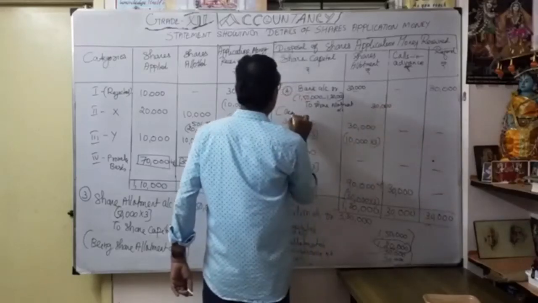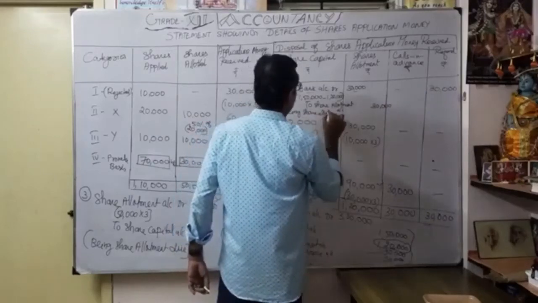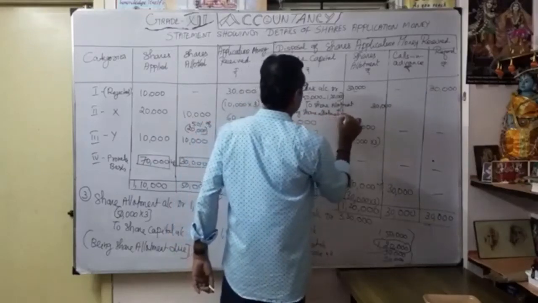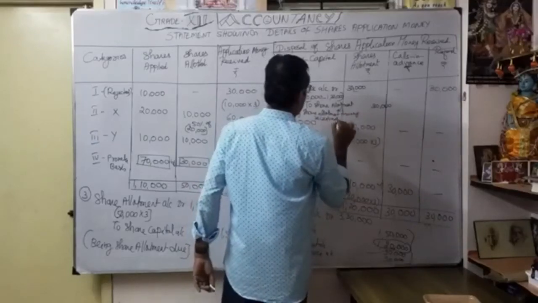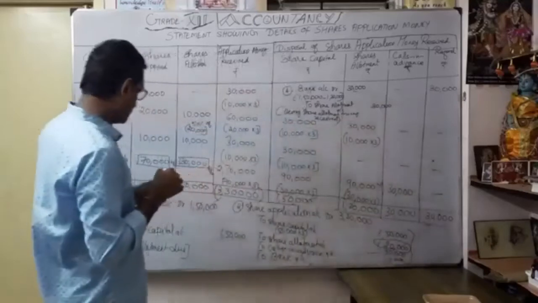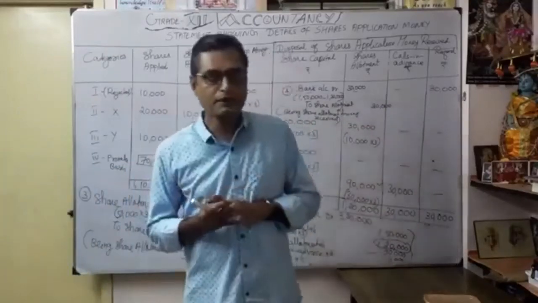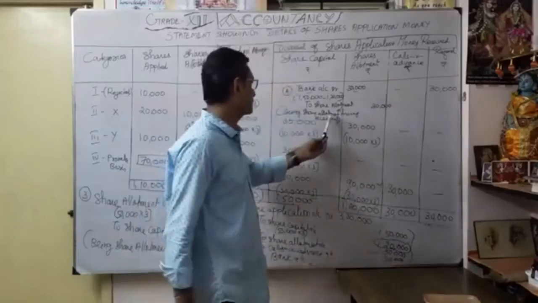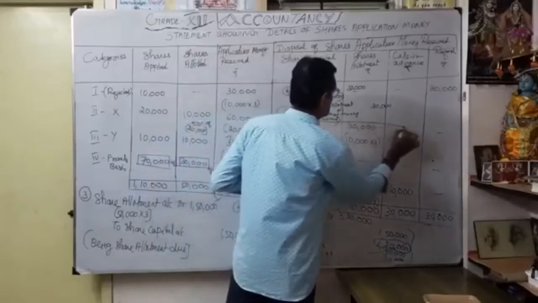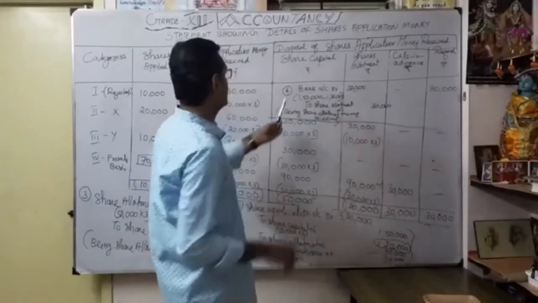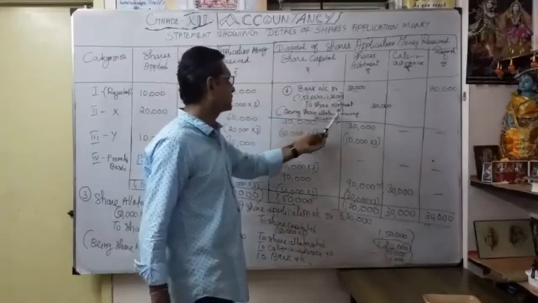Narration being share allotment money received. So the entire 1,50,000, already adjusted 1,20,000, so we are supposed to get only 30,000. That's the entry, entry number 4. Bank account debit 30,000 to share allotment account 30,000.